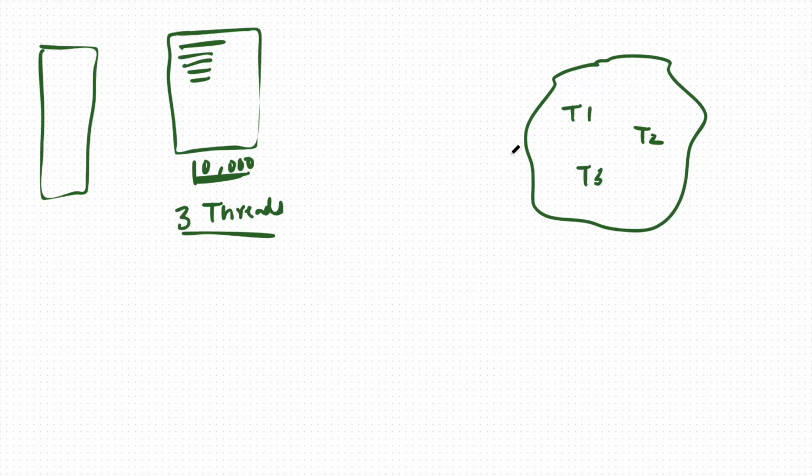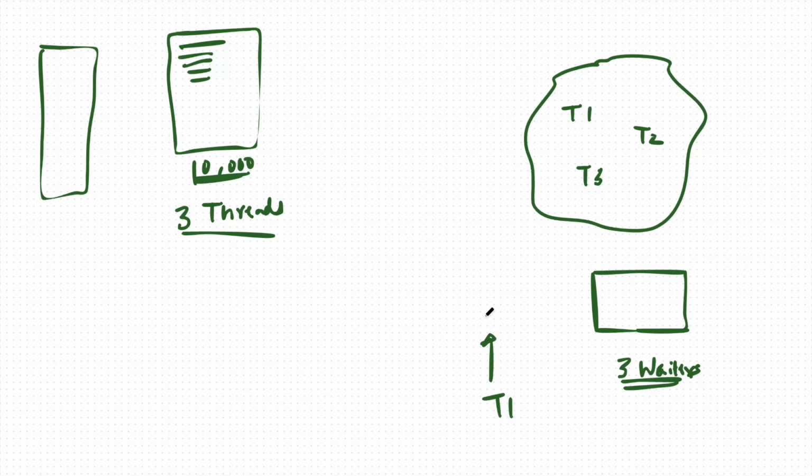Imagine it as a restaurant. Let's say you own a restaurant over here. Probably you own a very big restaurant, and inside your restaurant you have 3 waiters. Now imagine a few guests are coming. How will the waiters handle the guests? The first waiter will go and ask the guest what their order is, and he will go back to the kitchen and give the order. Now waiter 1 is free after he has taken the order and given the request. Now he is free to go to another customer as well.